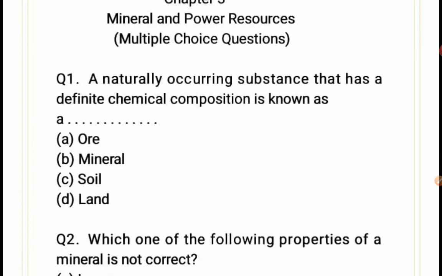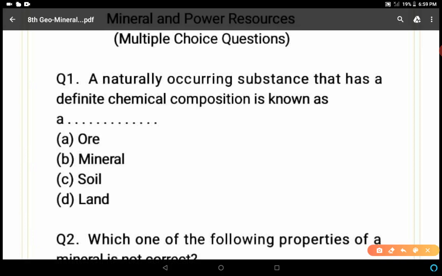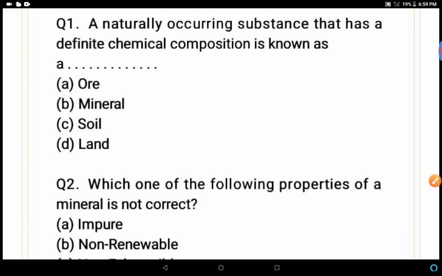A naturally occurring substance that has a definite chemical composition is known as: ore, mineral, soil, land. So definitely you know the answer. This is the easiest question. Mineral. B is the correct answer.